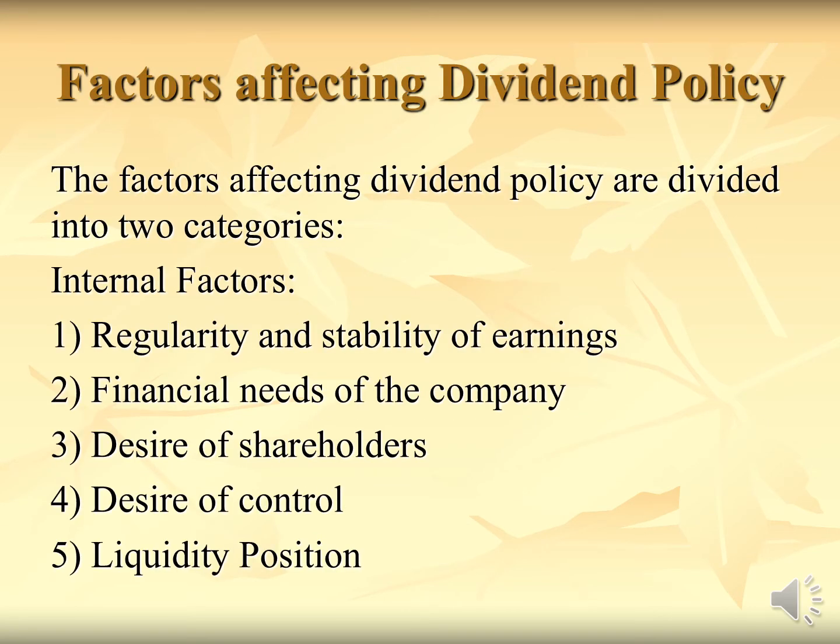Factors affecting dividend policy. There are a number of factors which affect the dividend policy of any company, and those factors can be studied under two major heads, that is internal factors and external factors. So far as the internal factors are concerned, they are the regularity and stability of earnings. Regularity and stability of earnings means if the company is earning profits on a regular basis and there is stability in the earnings of the company, then the company can afford to pay more and higher dividends to the shareholders.